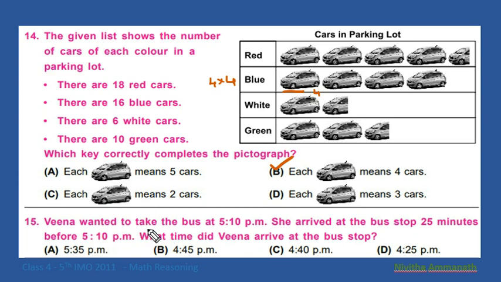Next question. Veena wanted to take the bus at 5:10 p.m. She arrived at the bus stop 25 minutes before 5:10 p.m. What time did Veena arrive at the bus stop? 10 minutes before 5:10 p.m. means 5 o'clock. Before 25 minutes, that is 15 minutes more. 15 minutes before 5 o'clock is 4:45. So 4:45 p.m. is the correct answer. B is the correct option.